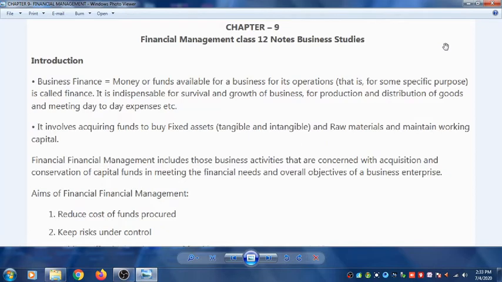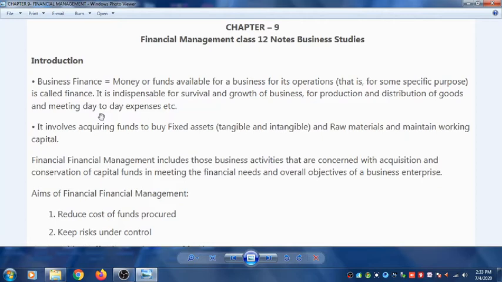Now, introduction. Business finance. Money or fund available for the business for its operation is called finance. So, whatever money or fund which is available for the business is basically called the business finance, and the management of this fund or the management of this money is called the financial management.